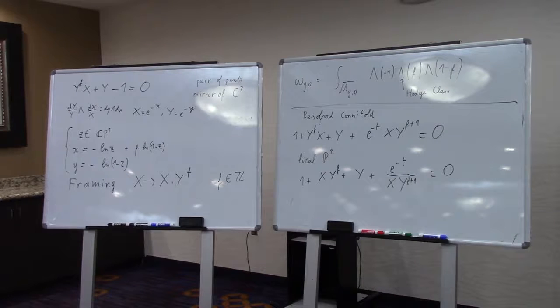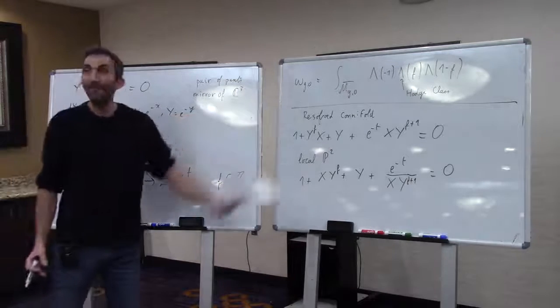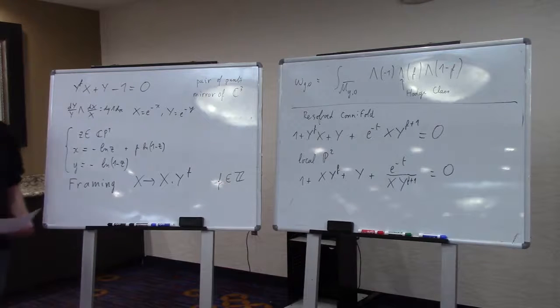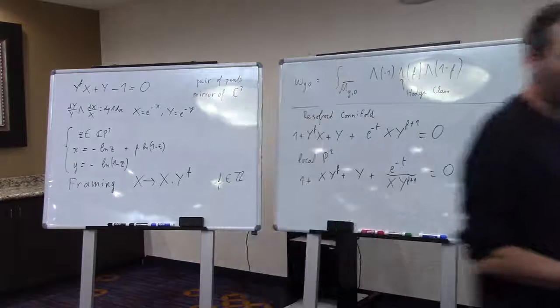You will see that it will be necessary that this curve is a branched cover of CP1, so we need at least one branch point, and for f equals 0, there is no branch point. But in fact, the omega G0s are independent of the framing number.